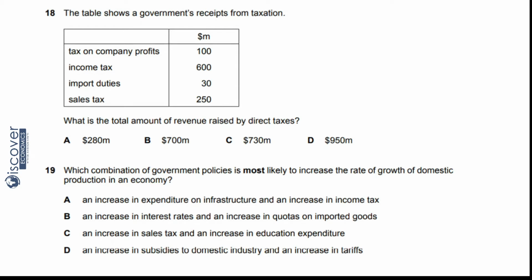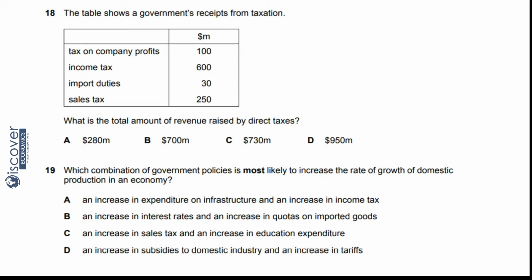Now come to 19. What combination of a government's policies is more likely to increase the rate of growth of domestic production in an economy? The government wants to increase the growth of domestic production. A, an increase in expenditure on infrastructure and an increase in income tax. On one side you want to increase infrastructure spending, and on the other you increase income tax. So no, this is not going to happen.